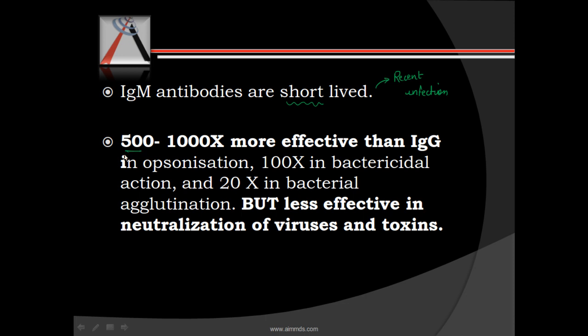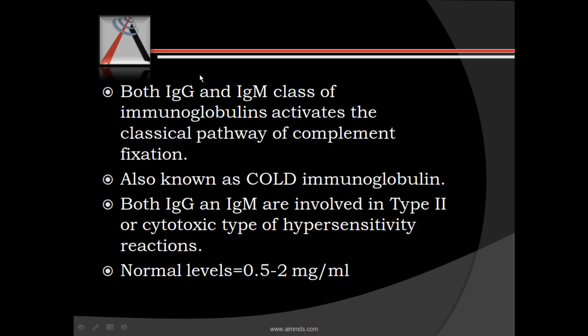It is 500 to 1000 times more effective in opsonization as compared to IgG, and 100 times more bactericidal, 20 times more effective in bacterial agglutination, but it is less effective in neutralization of viruses and toxins. Now, both IgG and IgM activate complement fraction. We already saw that IgA does not activate complement, but IgG and M activate complement fraction.